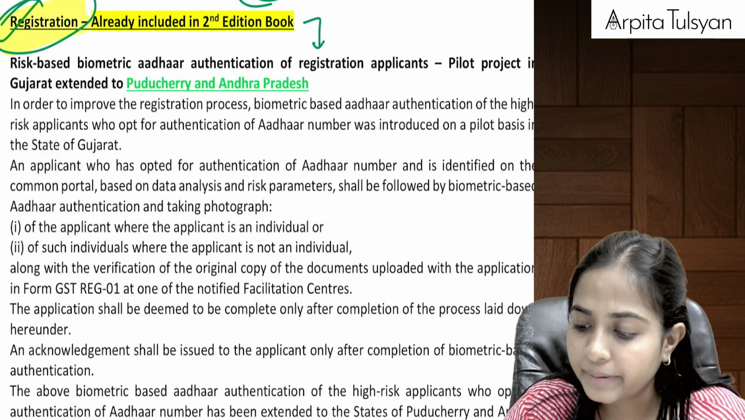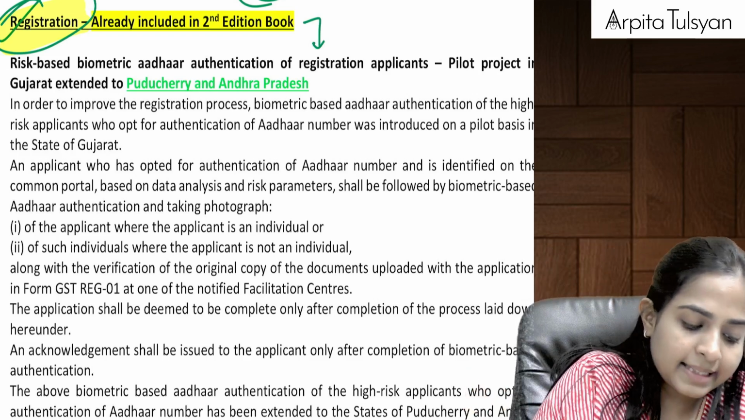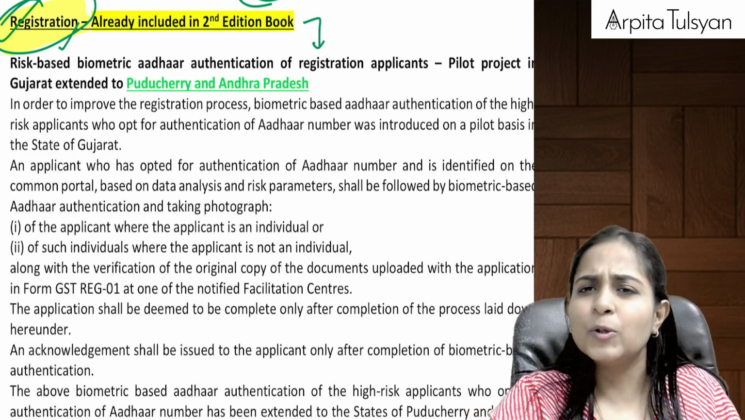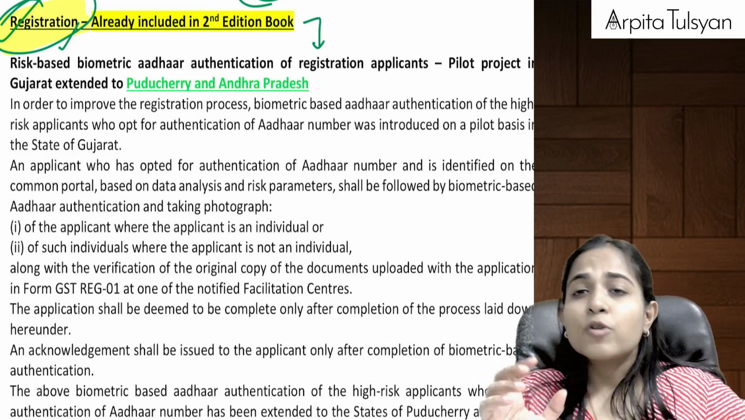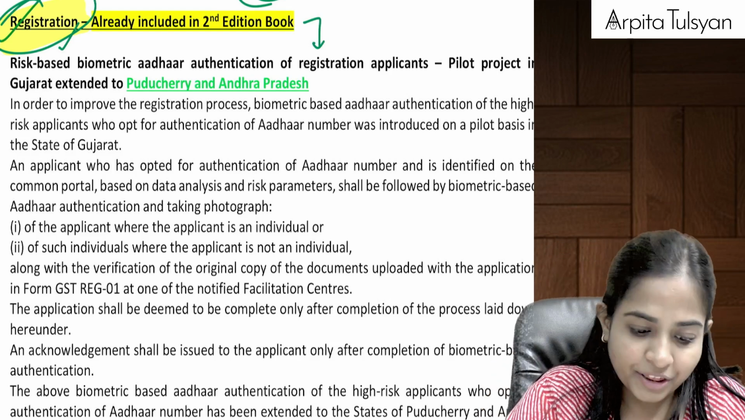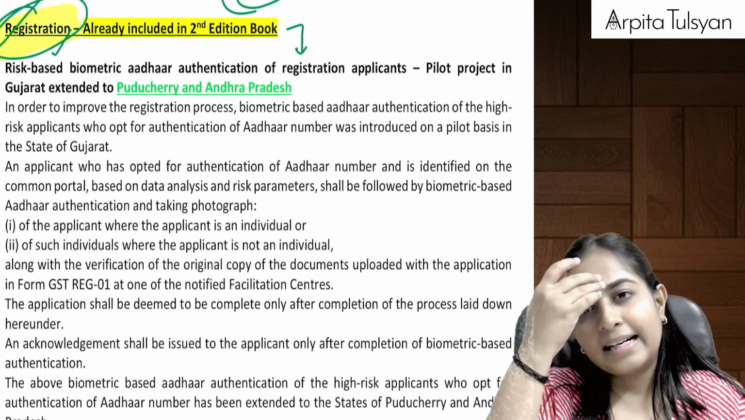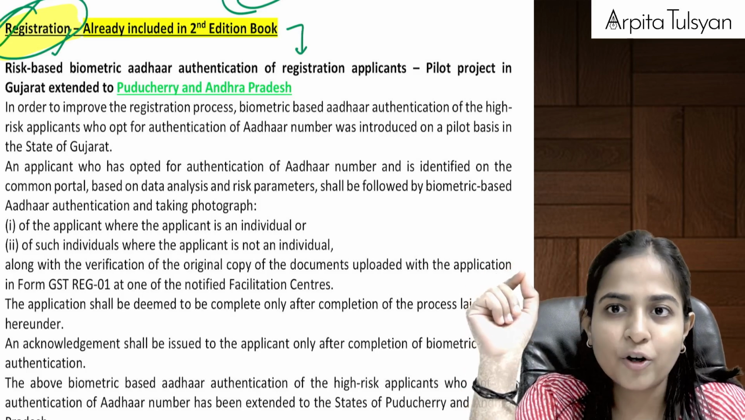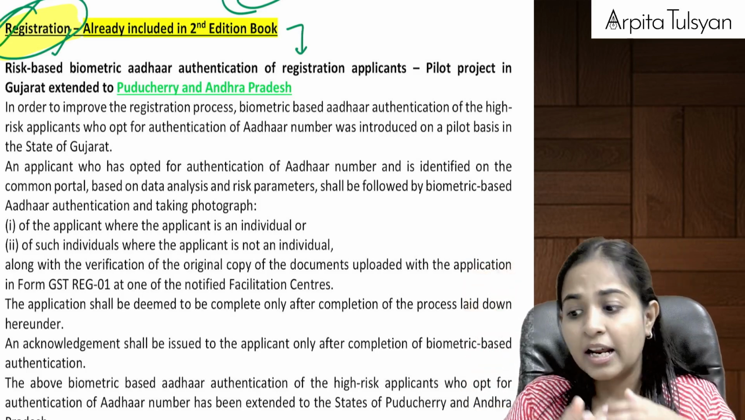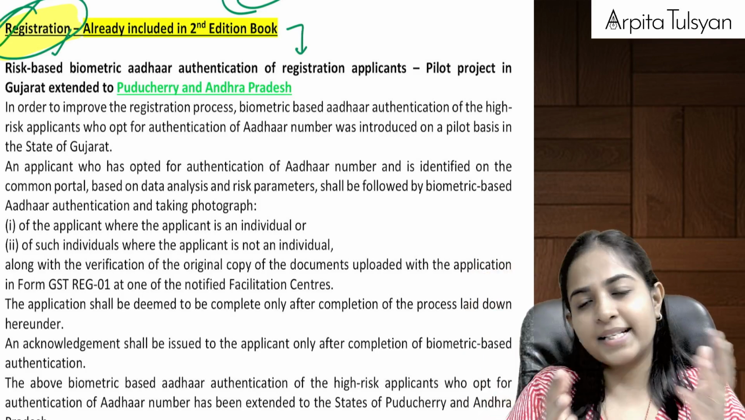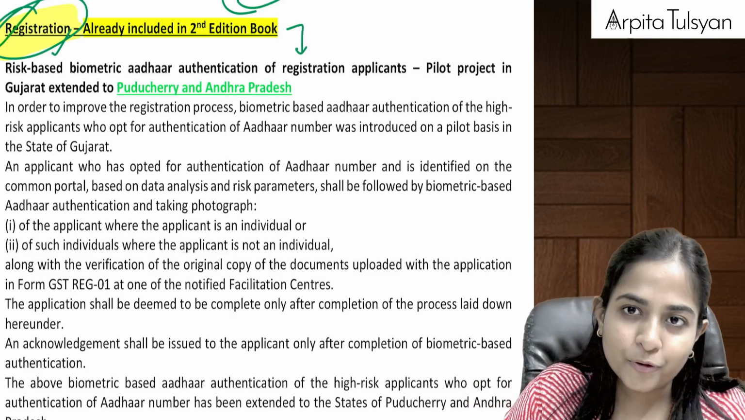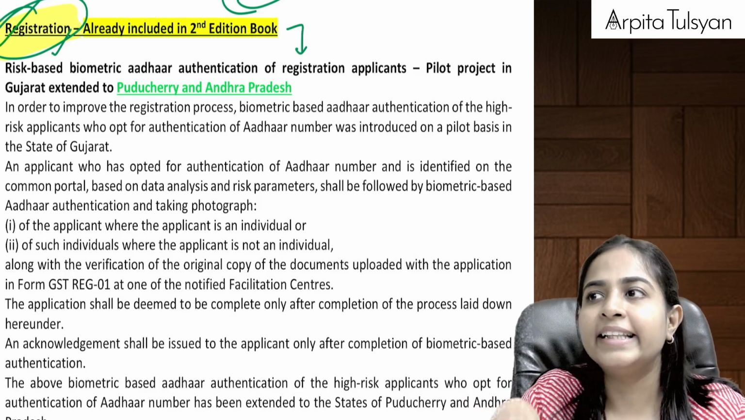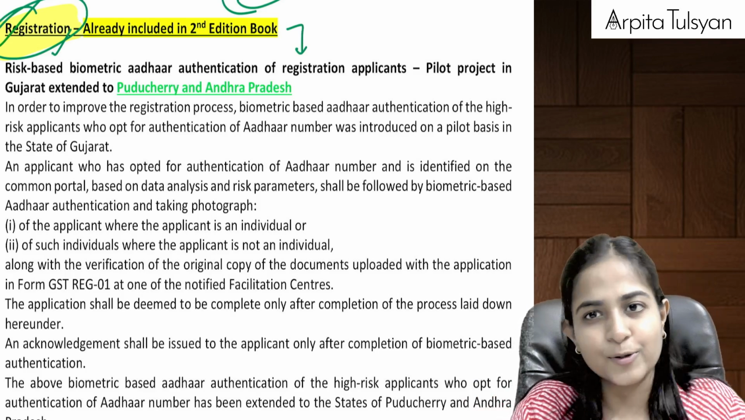Okay. Let's start with this, everyone. Registration chapter. I think you all must be able to recollect there was a concept called Aadhaar based authentication. Remember? We had to select it. If we select Aadhaar based authentication, then within a certain number of days the registration will be approved, and so on. If Aadhaar authentication is not selected, then they will come for physical verification and all those things we had studied.